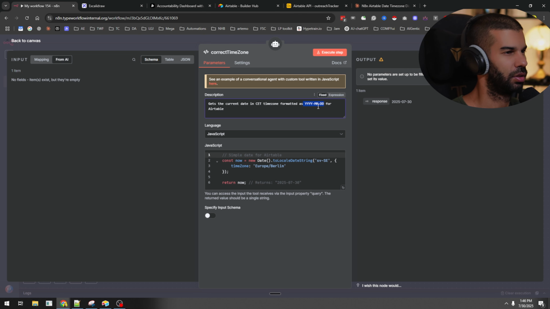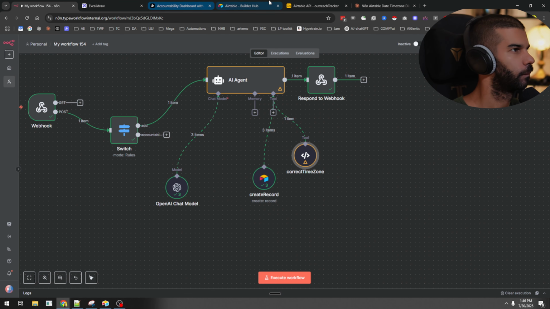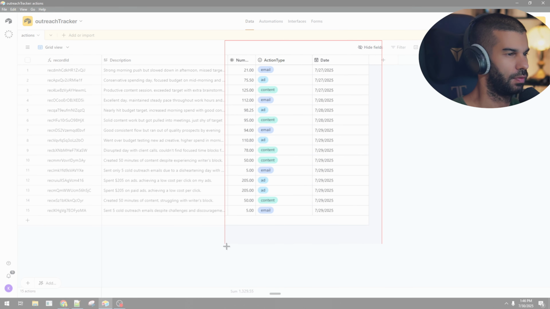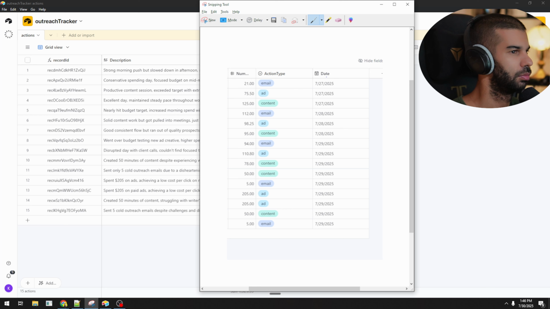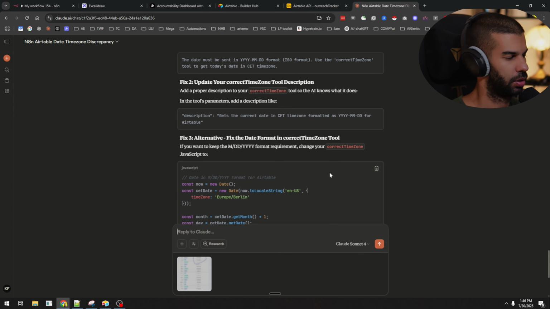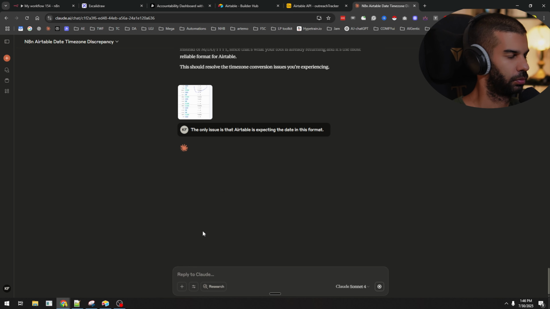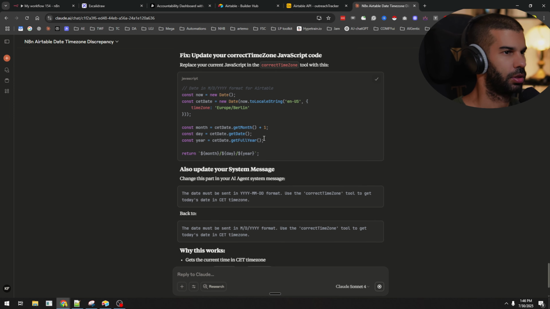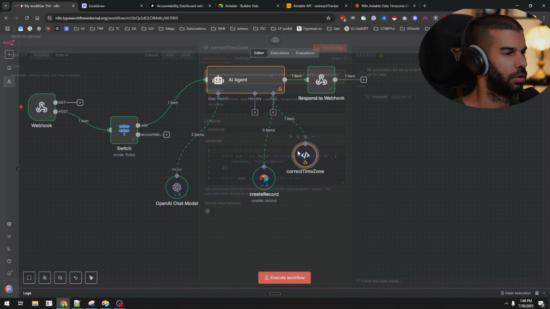I mean, this shouldn't be formatted in that day though, because our table wants it in a specific format. I mean, we could just get rid of all this and just have a string instead of a whole date thing, but let's see if we manage to fix this before moving on. So paste this. The only issue is that our table is expecting the date in this format. Okay, fix the JavaScript, update the system message. Okay, fine. So JavaScript.